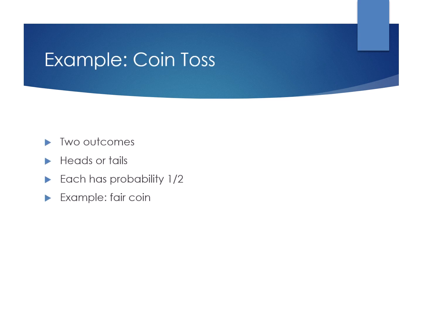Example, coin toss. A coin toss has two possible outcomes. These outcomes are heads and tails. Each outcome has the same probability, and that probability is 1/2. This is an example of a fair experiment.